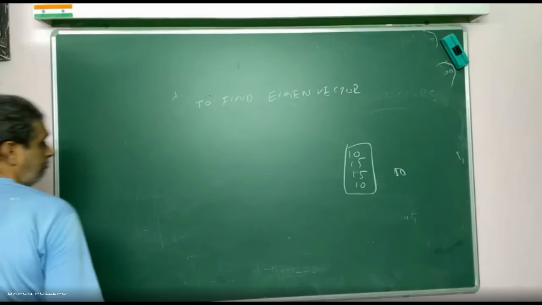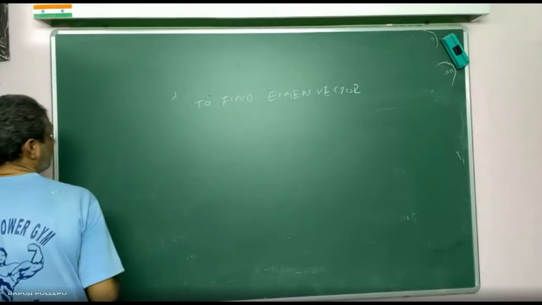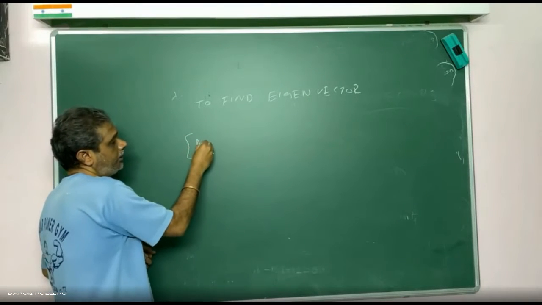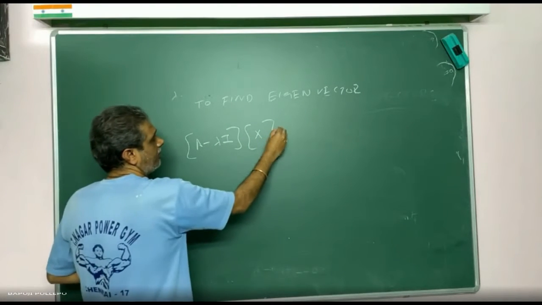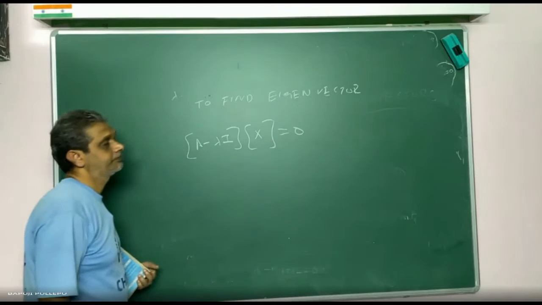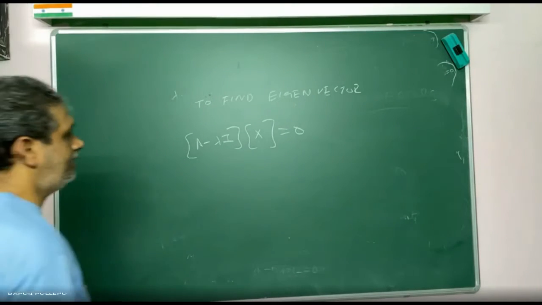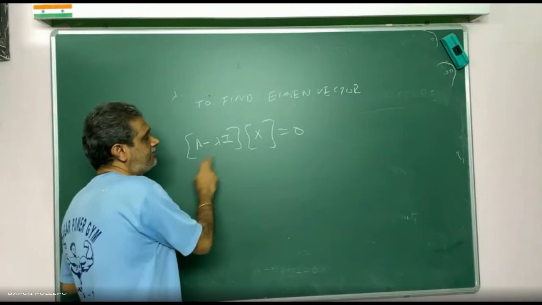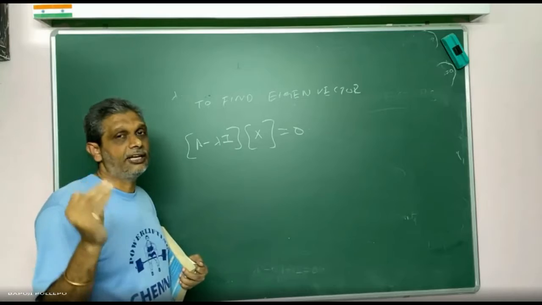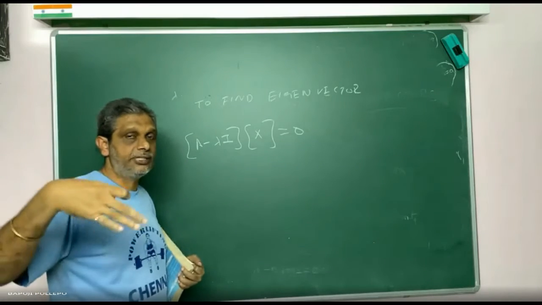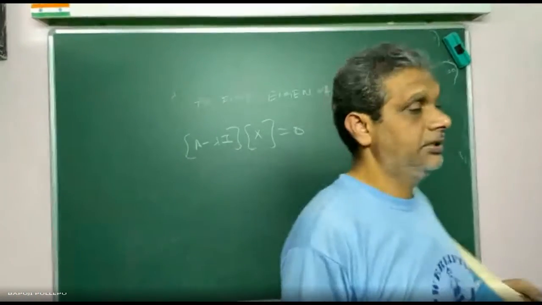Right. To find eigenvector, what I will do is A minus lambda I into X. This is the eigenvector matrix that I want to find out. Previously, characteristic equation means determinant. Determinant means some numerical value. Matrix is not a numerical value. Matrix is an arrangement. I will follow some strict rules and write the matrices. So don't confuse matrices and determinant.